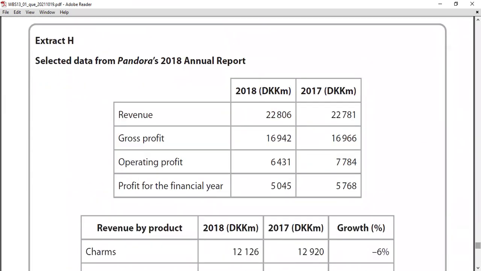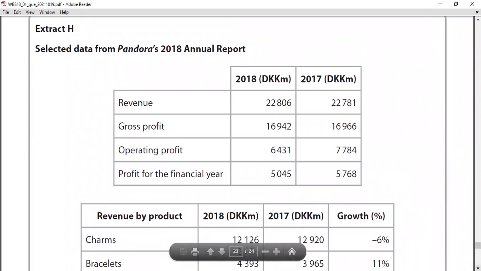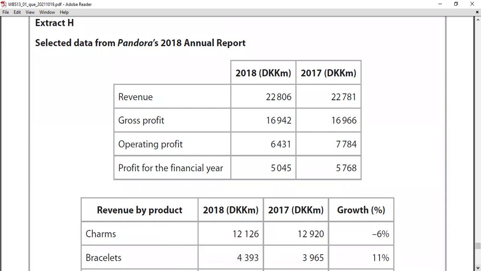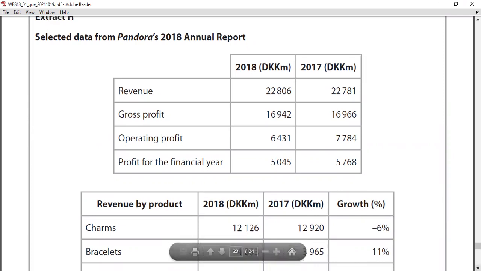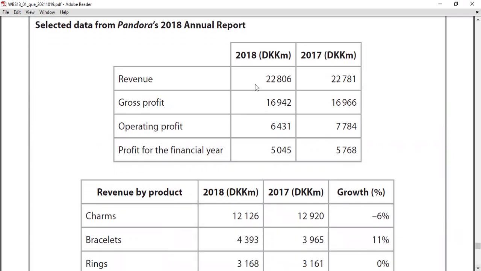Extract H is there. Pandora annual report they have given, my students, right? So annual report. This case study is based on ratio analysis: revenue, gross profit, operating profit, and profit for the financial year. For 2017 and 2018, you can see revenue, gross profit, operating profit, everything is given, and product-wise as well. So by using these numbers, in a 20 mark question, you can use some points.